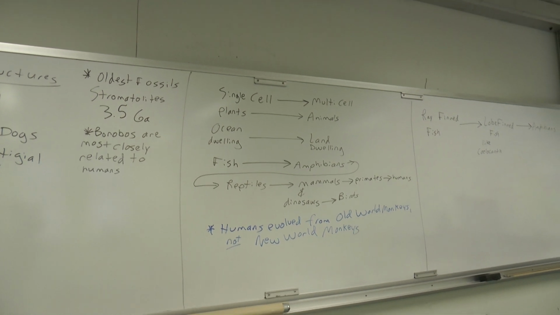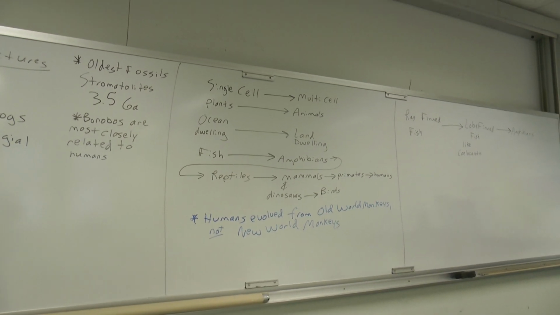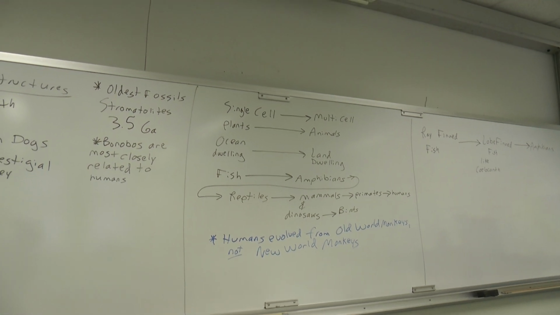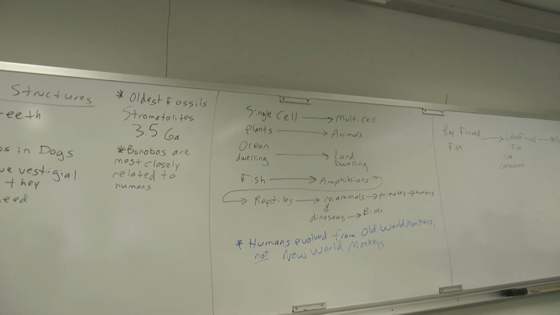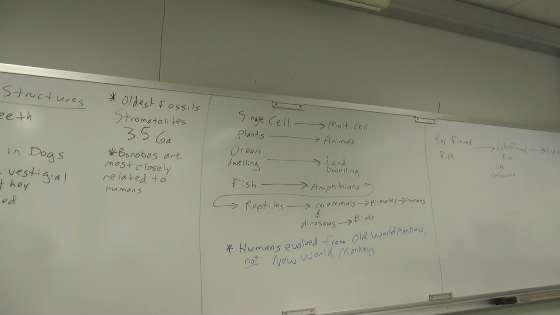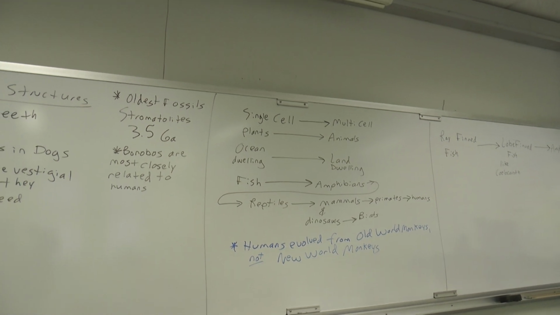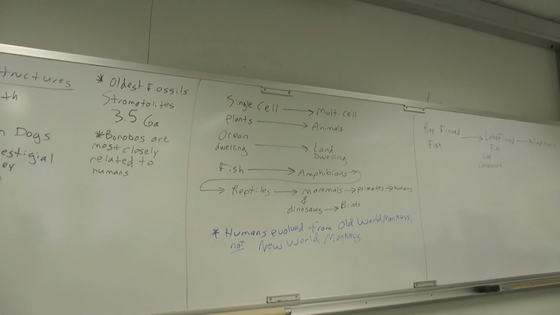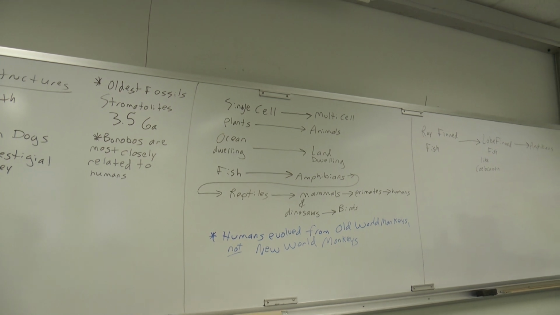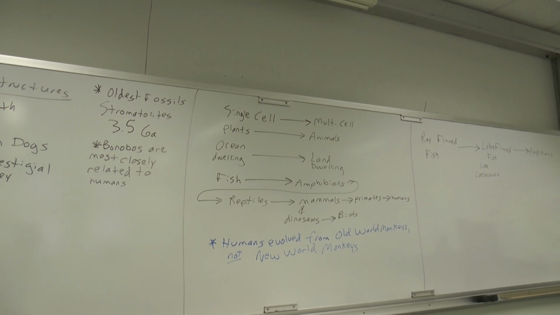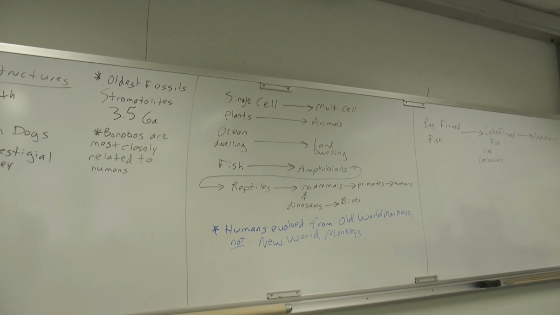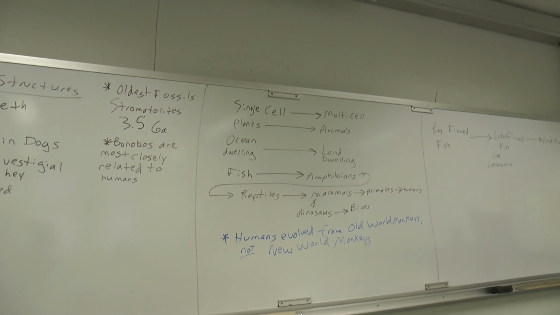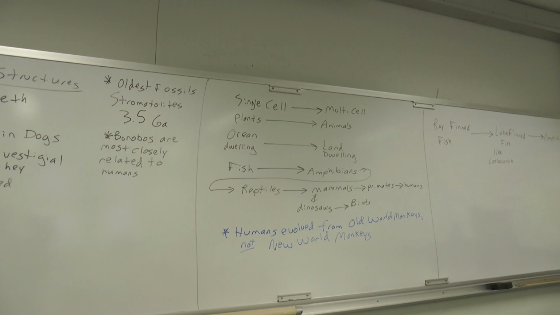Yeah, there we go. Okay, so just kind of a timeline here using arrows. So let's go through this, and it should hopefully make sense. Okay, kind of going from left to right is how we're going to read this, just like reading a book. Okay, so single-celled organisms evolved before multi-celled organisms did. That kind of makes sense. Plants evolved before animals. Those stromatolites, the oldest known fossils, 3.5 billion years, blue-green algae, plants. Ocean-dwelling organisms evolved before land-dwelling organisms, and our stromatolites were basically shallow